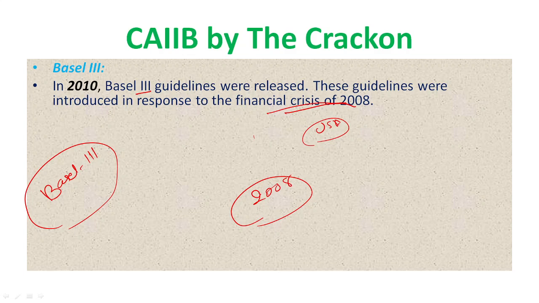The financial crisis of 2008 can be said to be caused by deregulation in the financial industry, right? Globally, all the banking systems were affected.